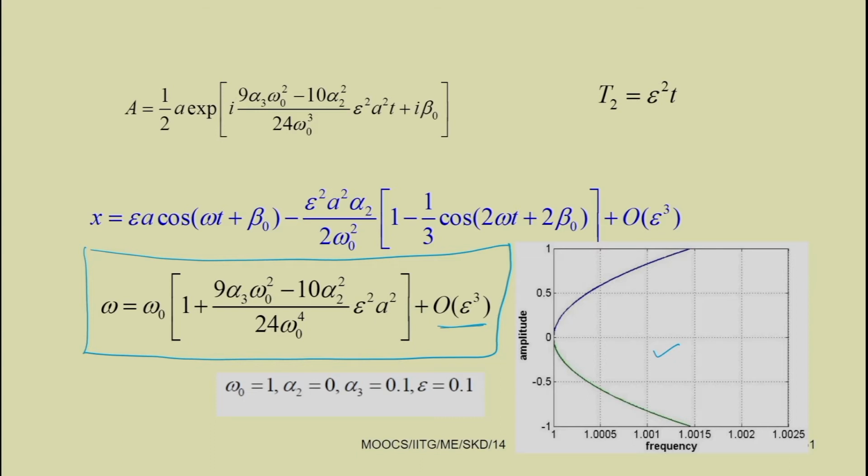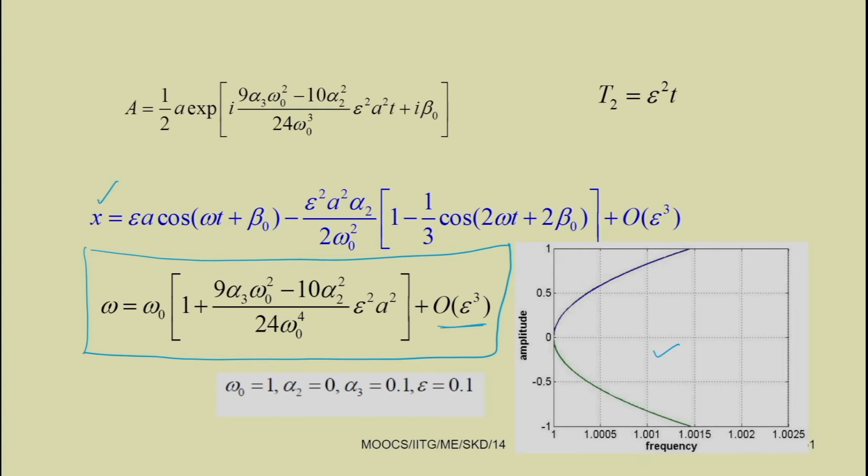Also, one can find the response x in this form: epsilon a cos omega t plus epsilon square a square alpha 2 by 2 omega 0 square into (1 minus 1/3 cos 2 omega t plus 2 beta 0). These higher terms we have neglected.